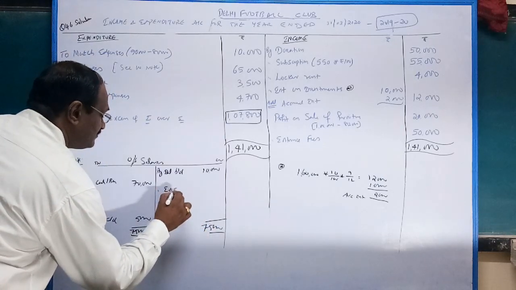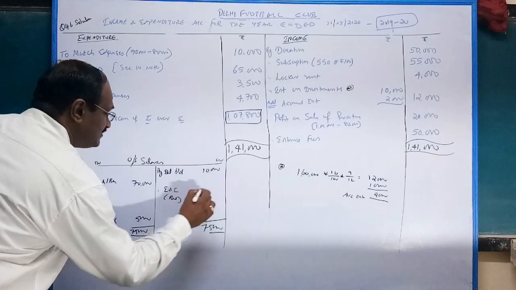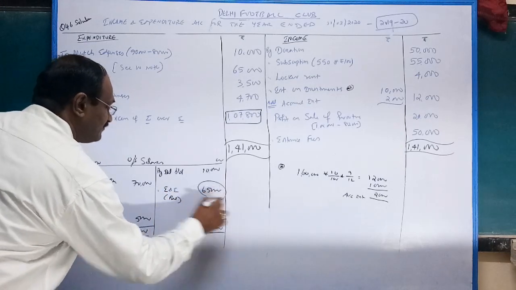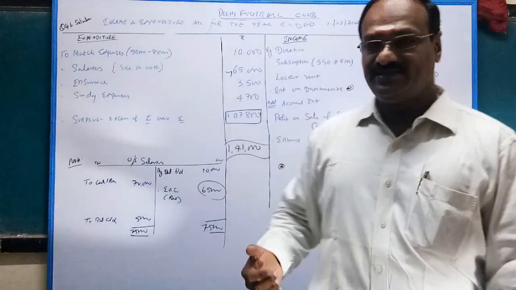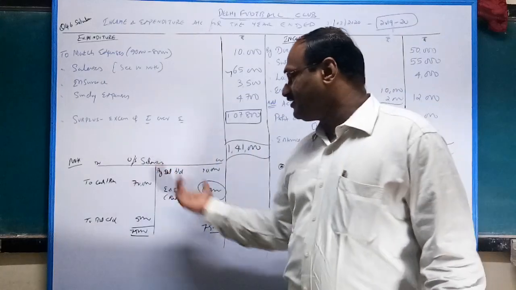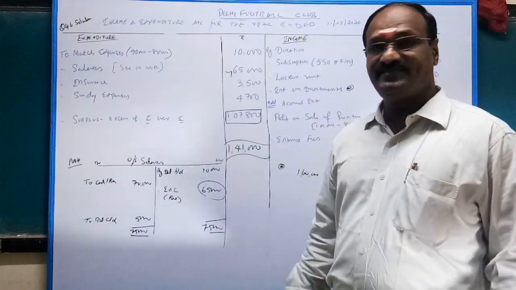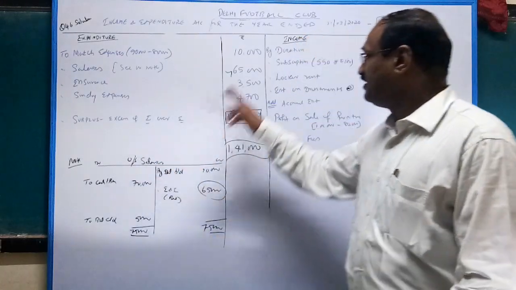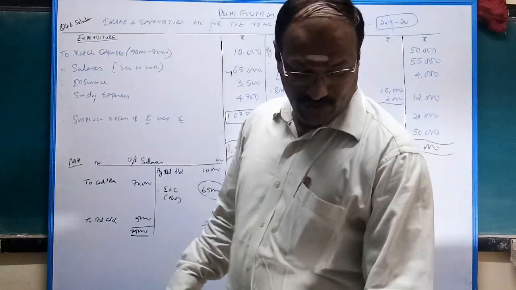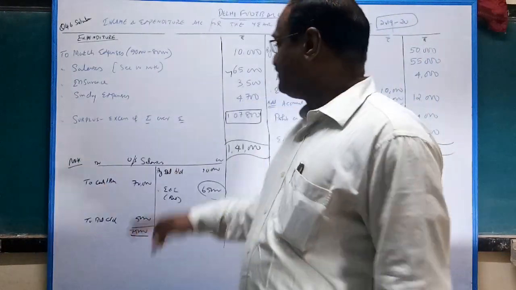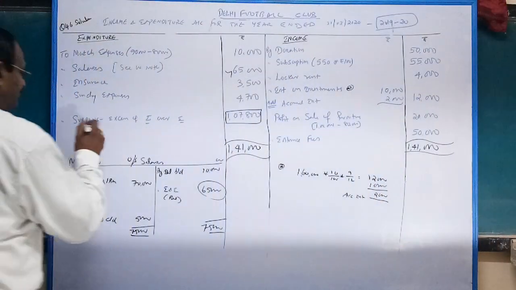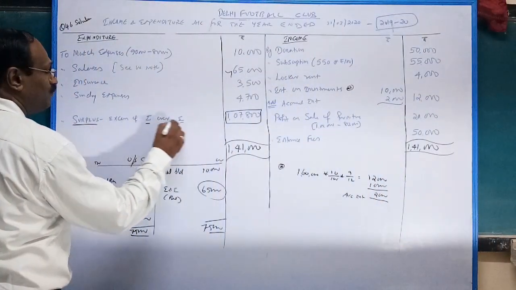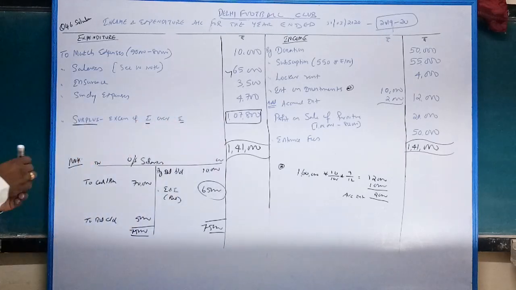By income and expenditure, balance 65,000. This comes under here. In case of doubt, it is easy. If you convert it into a ledger, it is very easy. Instead of a statement, a ledger is very simple. Then next, insurance 3,500 is given. Sundry expenses 4,700. That's all. So income minus expenditure gives surplus, income over expenditure: 1,800. Note it down.